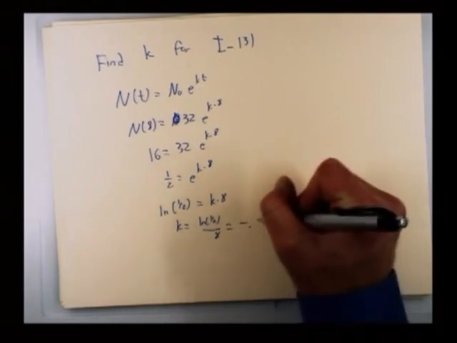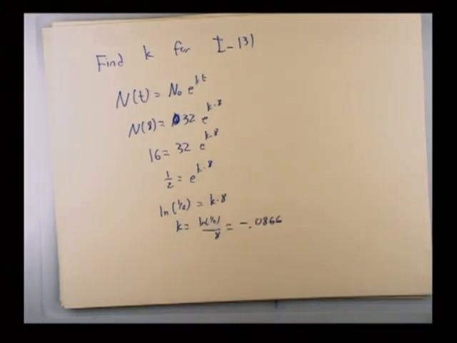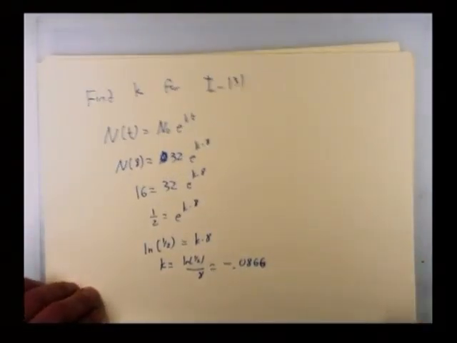It's about equal to negative 0.0866. That's the decay rate. And every block of time, in this case every day, I guess is what we're measuring in, we lose about 8% of what we had. Now that we know k, and let's remember this number, negative 0.0866, we can use it to find other things.